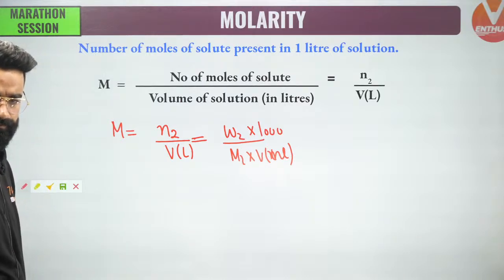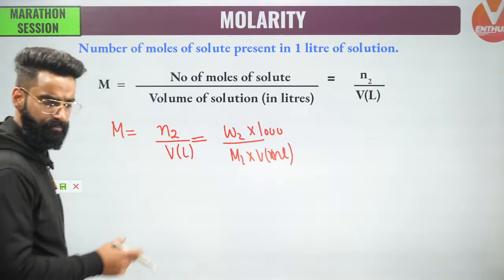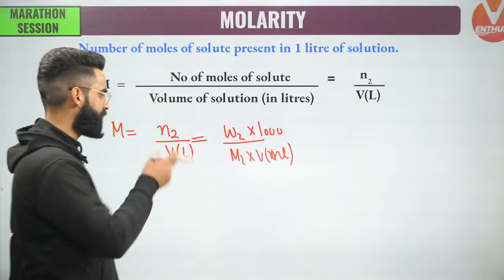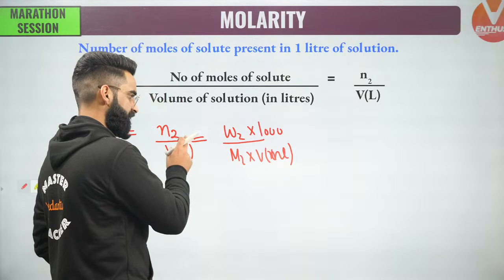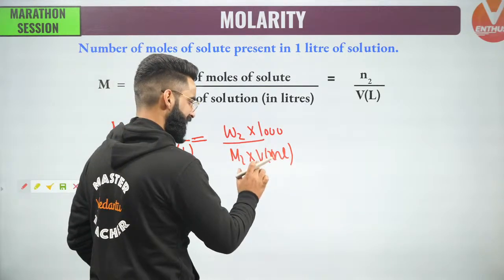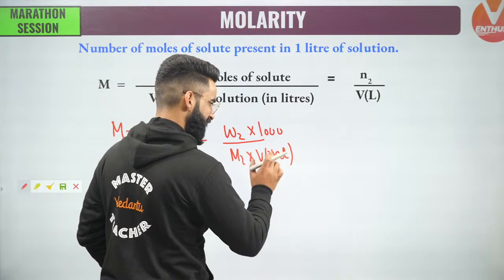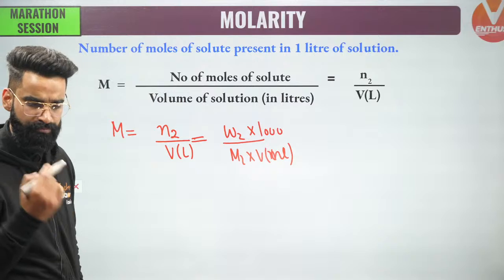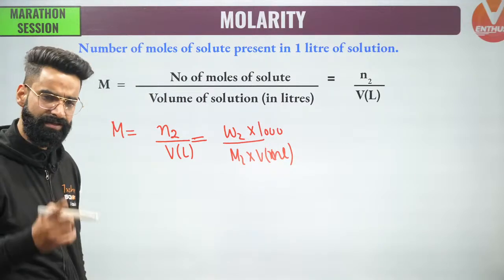Simple, guys. Molarity is equal to number of moles of solute divided by volume of solution in liters. Or, instead of N2, which is the number of moles of solute, it will be mass of solute divided by molar mass of solute. Instead of volume of solution in liters, I'm taking volume of solution in ml multiplied by 1000. These are the two formulas by means of which we can calculate the molarity of any solution. Correct? Number 1.